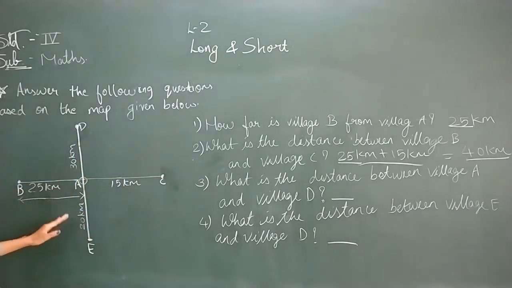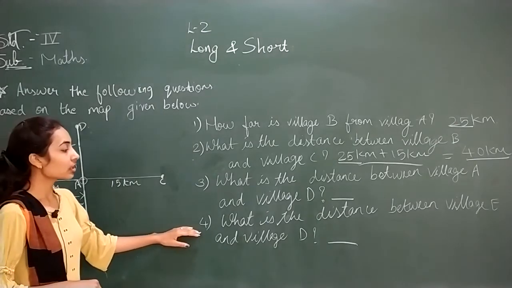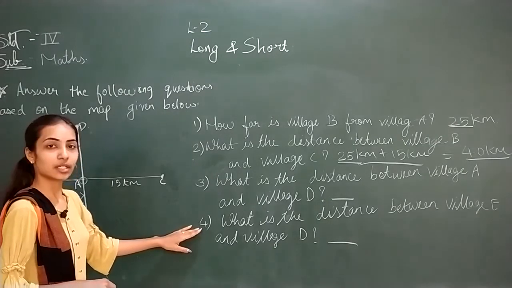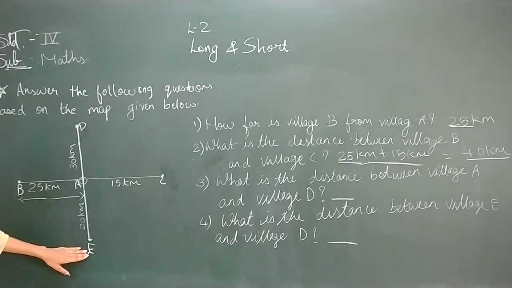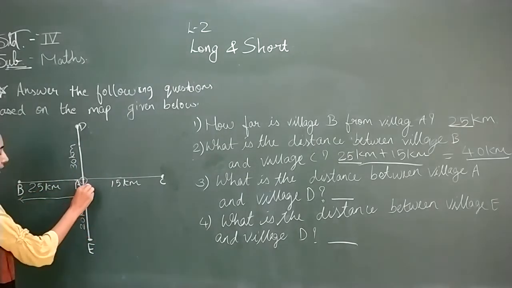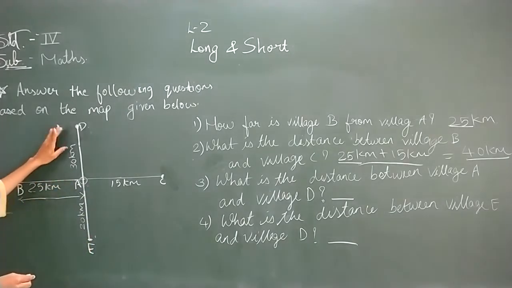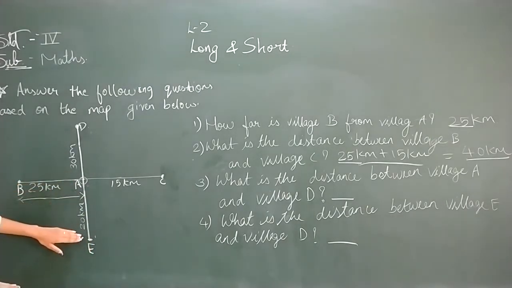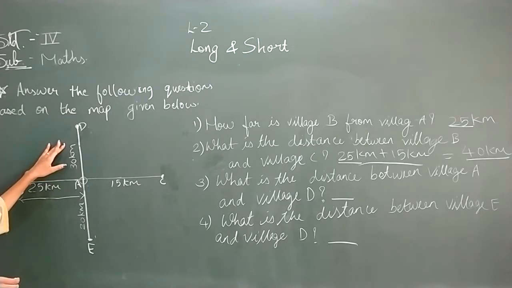I am explaining you. Number 4, what is the distance between village E and village D? Village E and village D. What is the distance between both? E and A is 20 kilometer and A and D is of 30 kilometer. So our answer will be 20 plus 30, 50 kilometers.